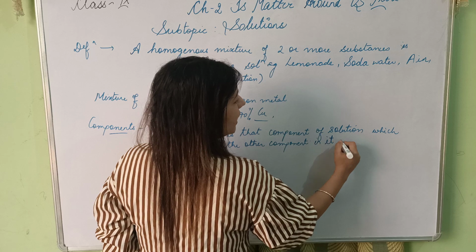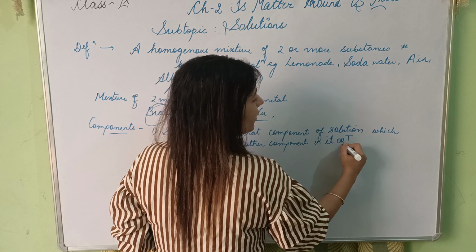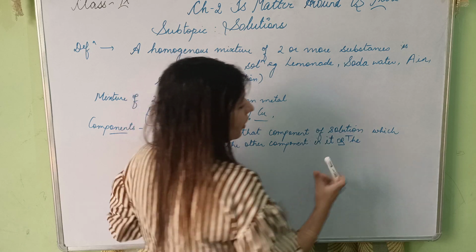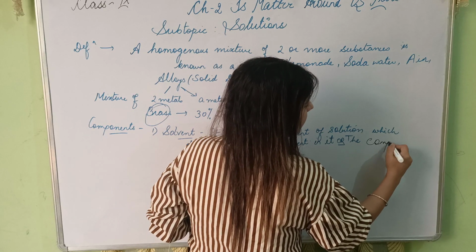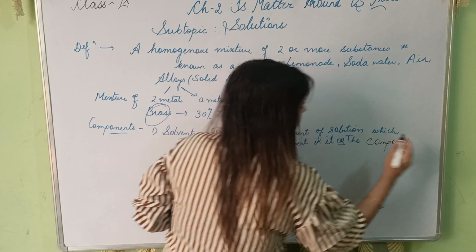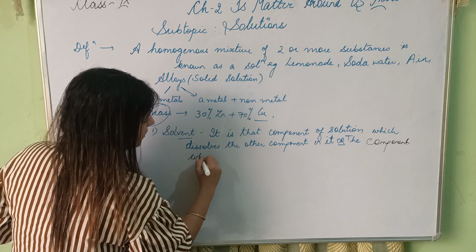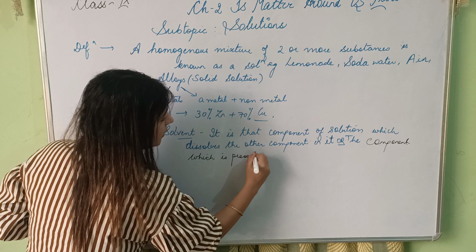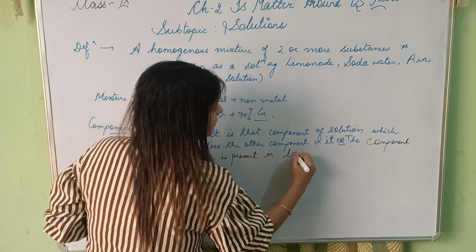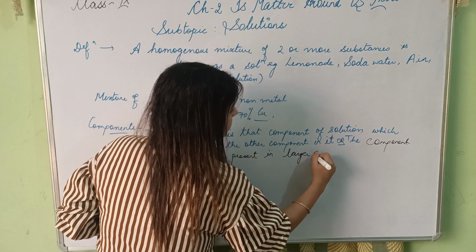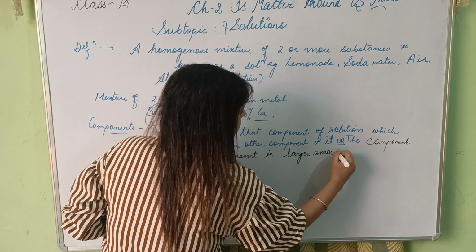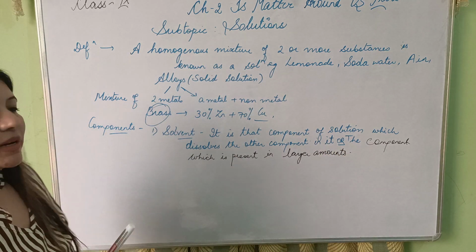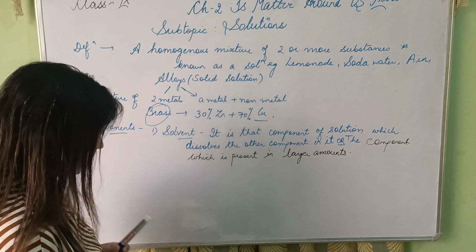Or I can say the component which is present in larger amount is known as the solvent.